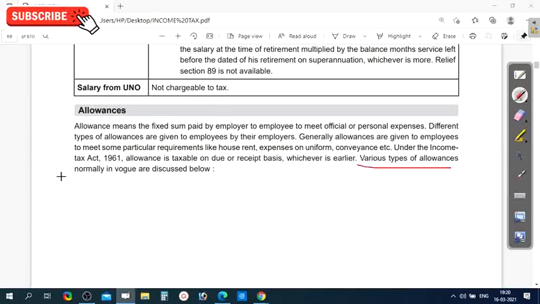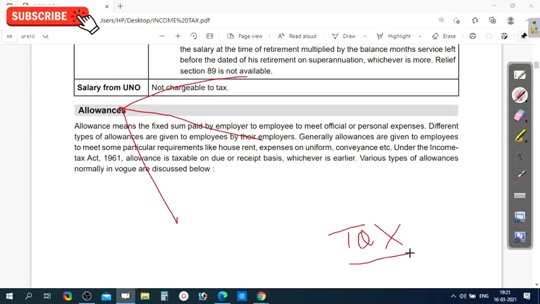The next one. Various types of allowances normally received are discussed below. There are three types of allowances, and these allowances are categorized or classified on the basis of tax treatment. For example, on the basis of gender, how many types of humans are there?